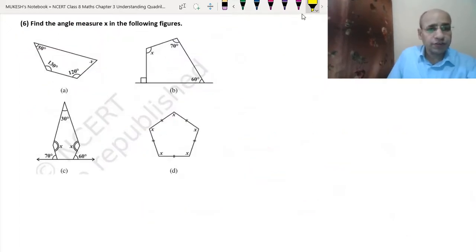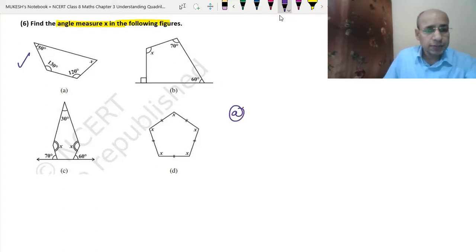See, in the sixth question we have to find the angle measure x in each of the figures. We have the four figures A, B, C, D, and we have to find the measure of the angle x. Okay, so let's do the first part, the A part. See, the A part has four sides: 1, 2, 3, 4. So it is a quadrilateral. So that means the sum of the angles of the quadrilateral is 360. So A is the quadrilateral.